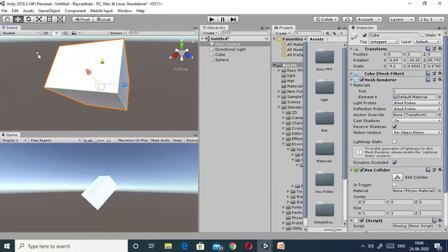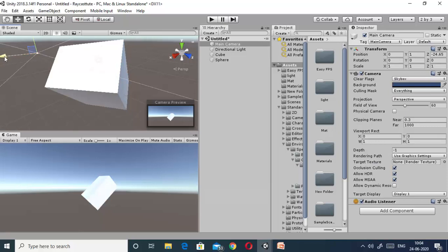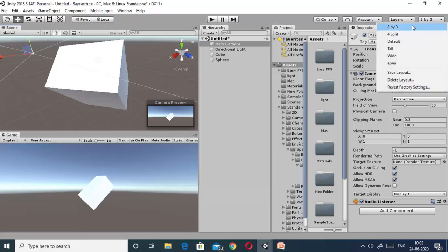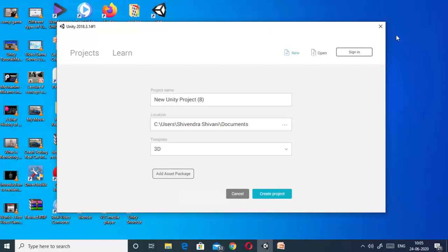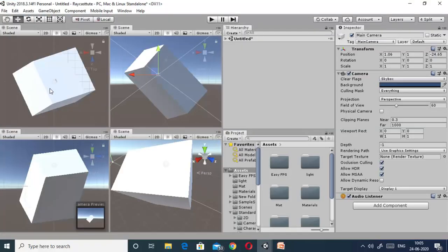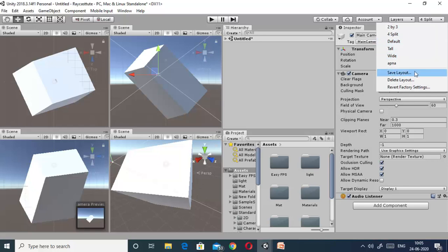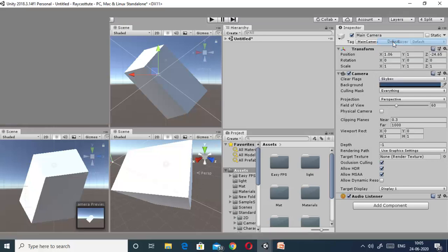For example, if I click on the camera and change the position of the camera, you can see the change in the game window parallelly. You can change the layout to 4 split. This is the 4 split layout. You can create your own layout, save that layout, and open it whenever you want.